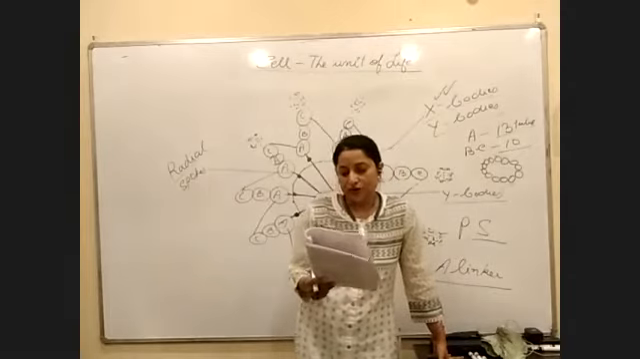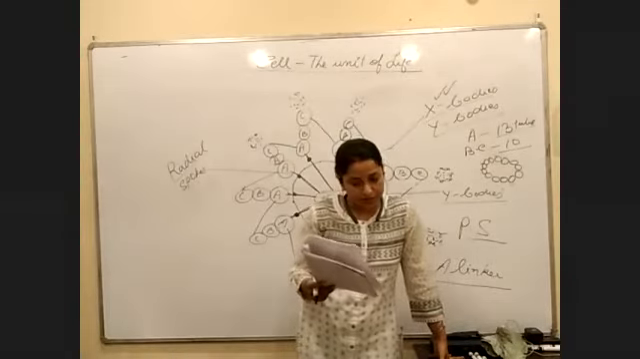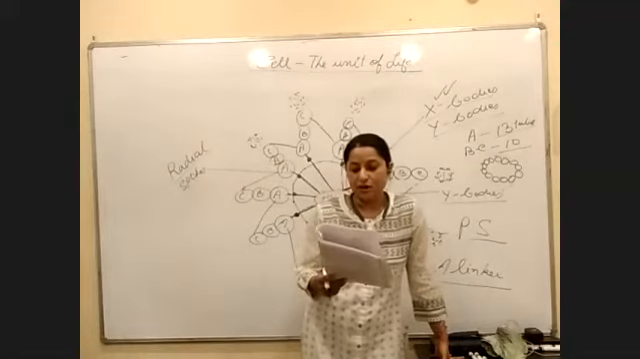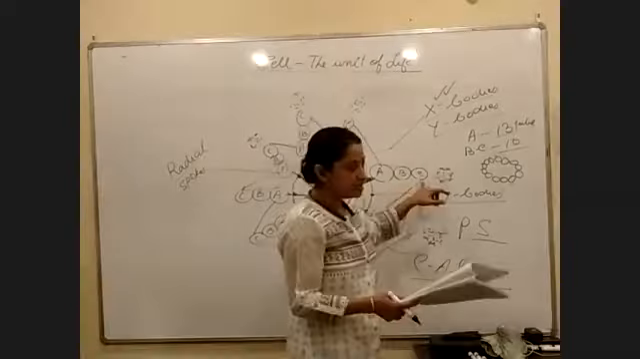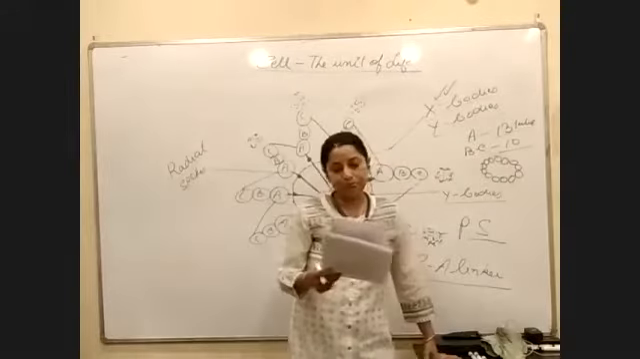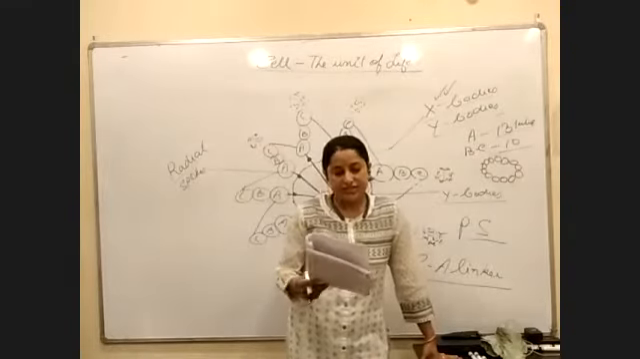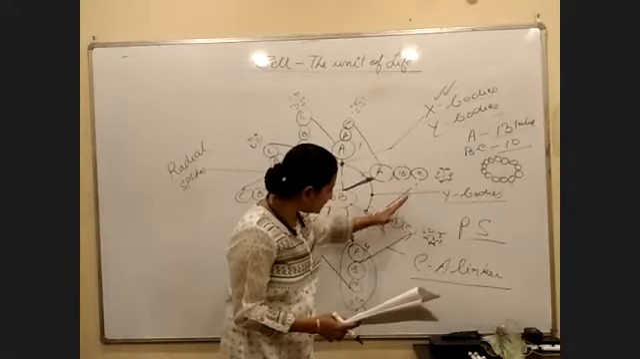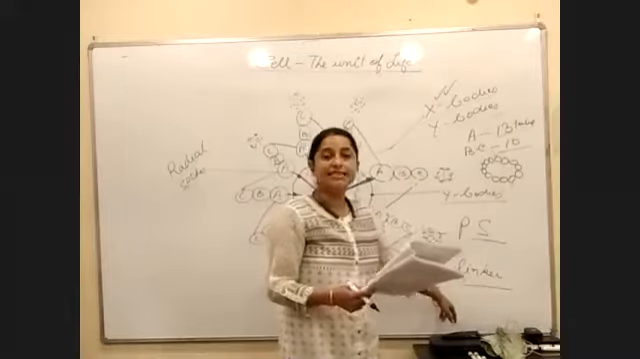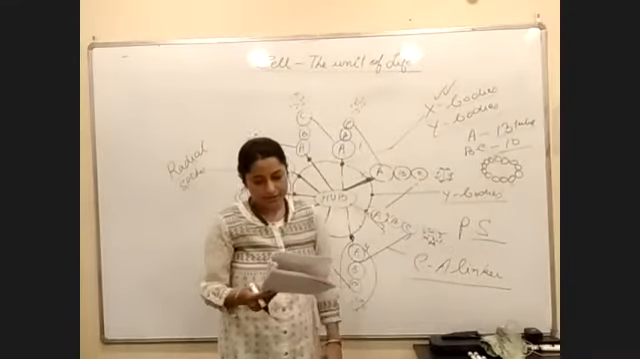Each centriole has 9 peripheral fibrils. Each fibril is made up of 3 subfibrils, right? Adjacent triplet fibrils are connected to each other by something called the CA linker, right?